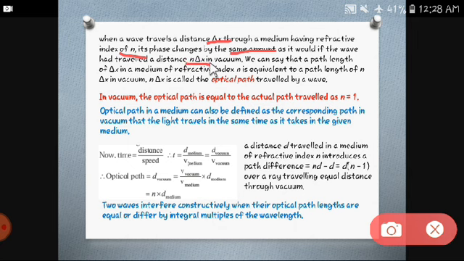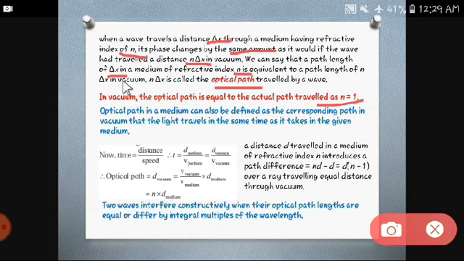Again I am repeating, if it displaces delta x and it has the refractive index n, then it will be n delta x in vacuum. We can say that the path length is delta x for the medium of refractive index n, and n should be 1 when it is vacuum. That is nothing but called the optical path.